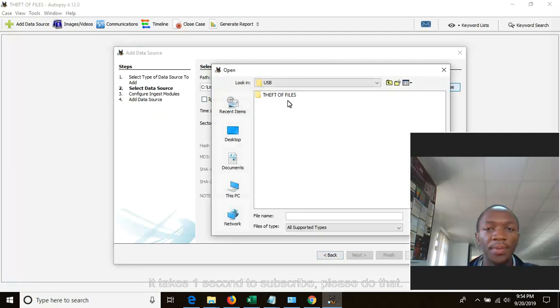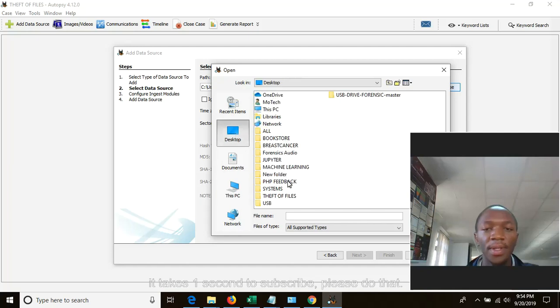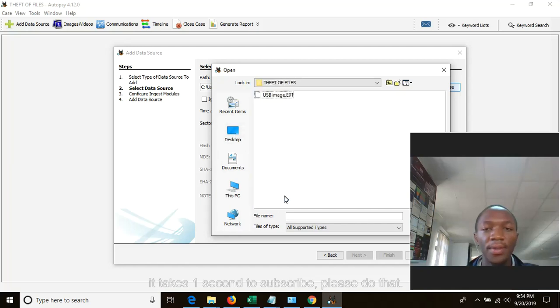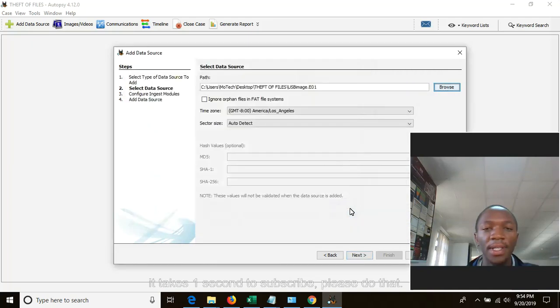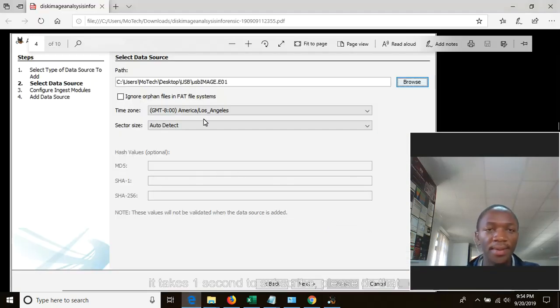Browse, desktop, you can go here, theft of files. Now you can see our image is this. Now you can open it and now you can see this is the path of our USB image. So that's it. Here is the option to select the time zone.